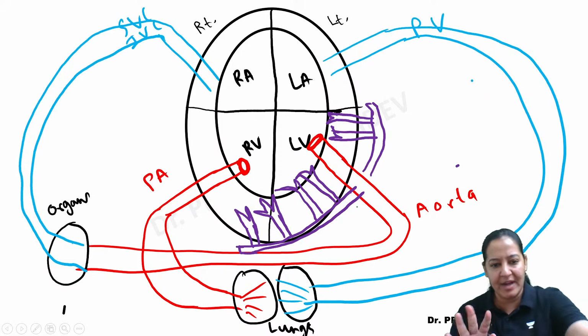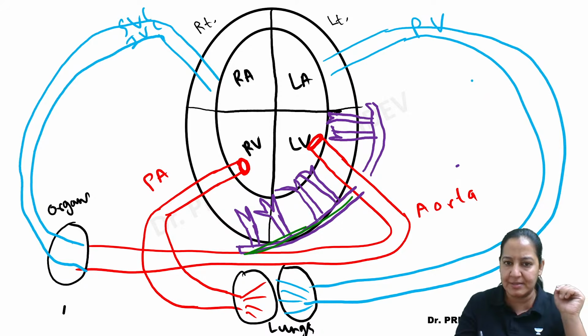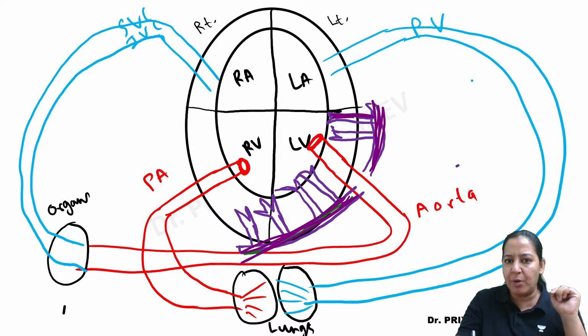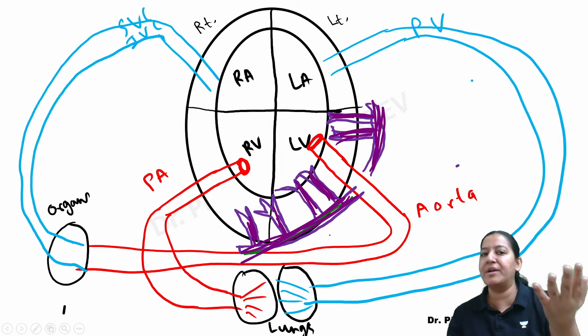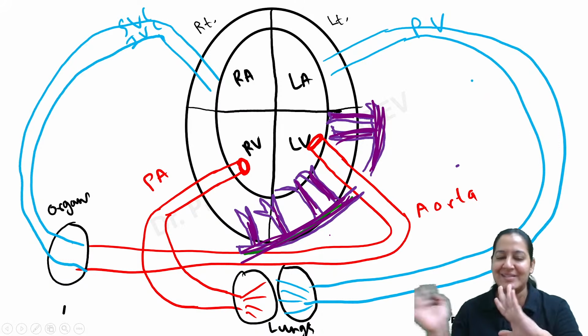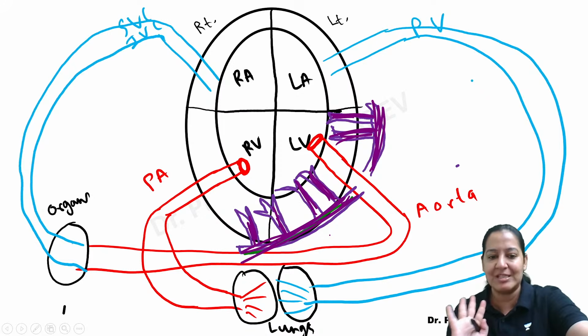Now in this diagram, you can appreciate this is the coronary. We have already discussed this is the coronary artery. This is the conductance vessel, the bigger coronary, and these are the small resistance vessels which are supplying the wall of the heart from outer to inner. Now I am insisting on the words from outer to inner. If you understand from outer to inner, you will understand the two types of MI. I will discuss that. Just remember that, right?